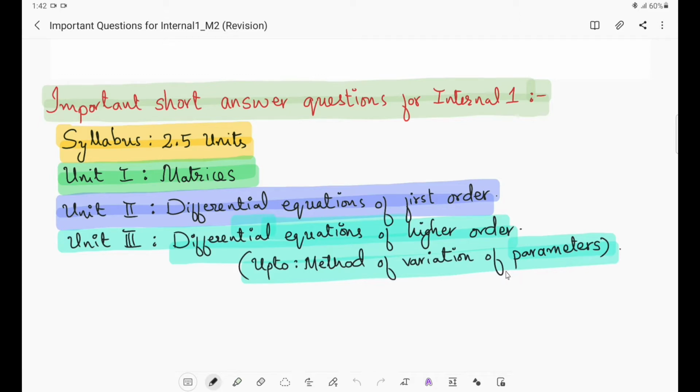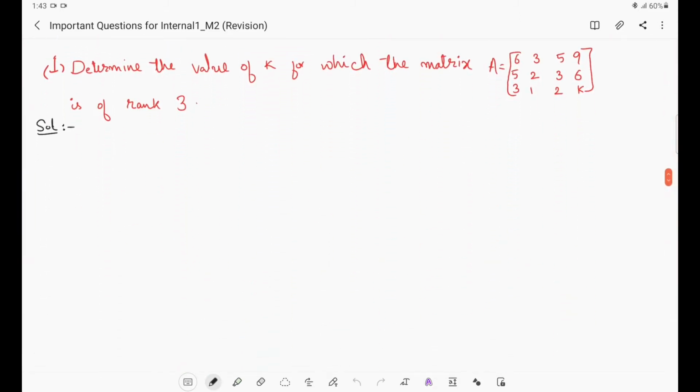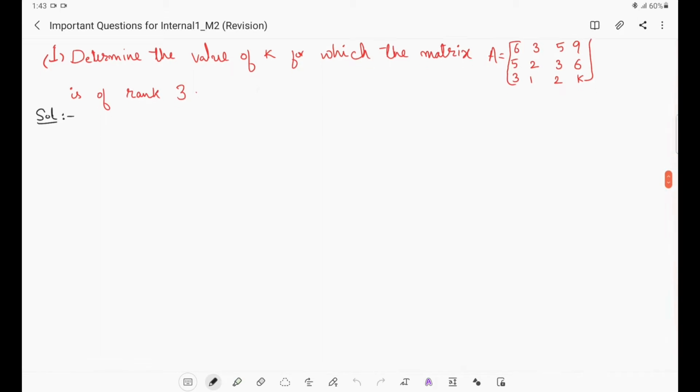Because internal 1 is going to be conducted in online mode, I have forwarded the important questions also, 9 SAQs and 7 to 8 LAQs. That will be discussed now. Out of those 9 SAQs, the first SAQ is: determine the value of K for which the matrix A is given as 6, 3, 5, 9, 5, 2, 3, 6, 3, 1, 2, K.